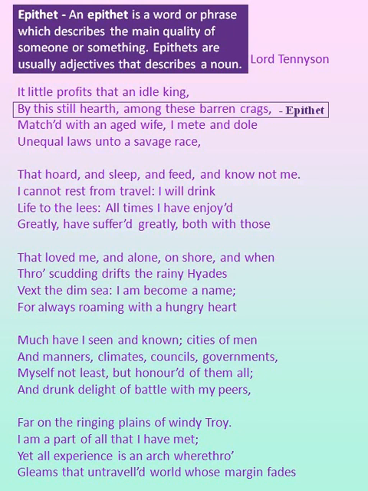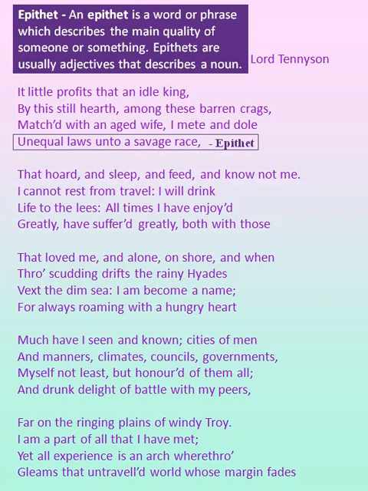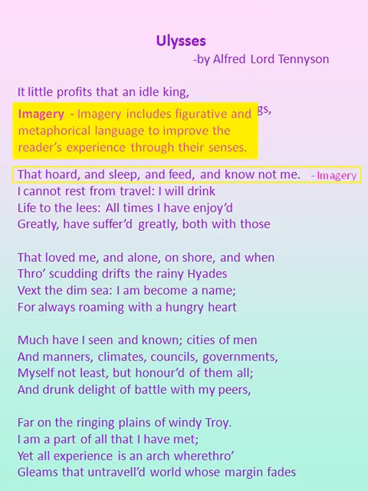In the next line, aged wife. Wife is described with the word aged, hence epithet. In the next line, laws are described using the word unequal, and race is described using the word savage. Savage means wild, hence here also epithet is used. That hoard and sleep and feed and know not me. Imagery is used here. Imagery includes figurative and metaphorical language to improve the reader's experiences through their senses. So here in this line, the poet evokes the visual senses of the readers.